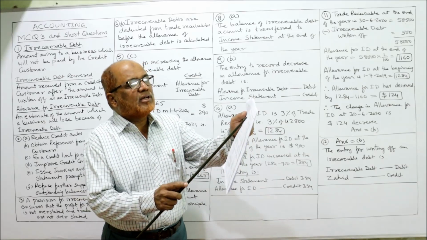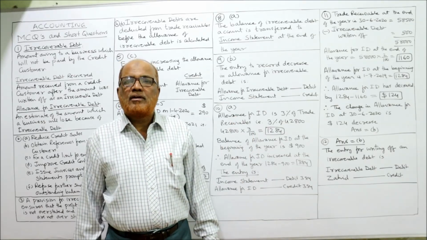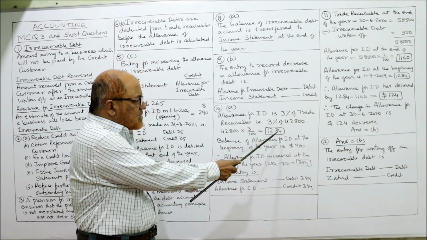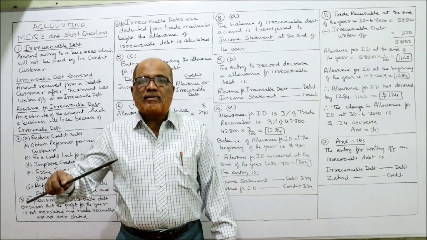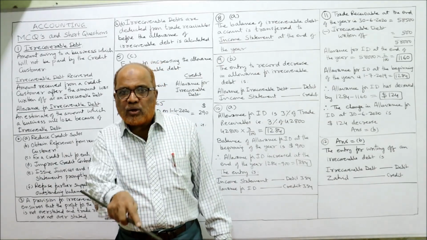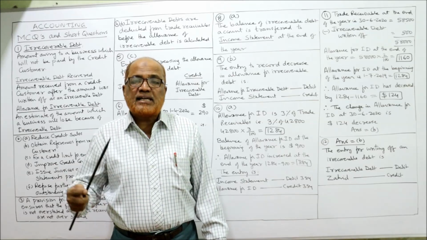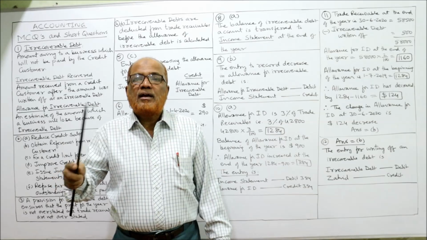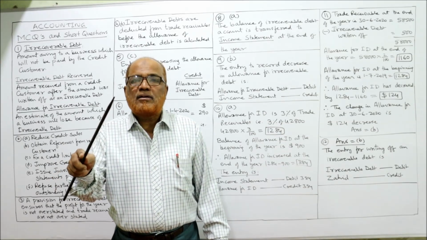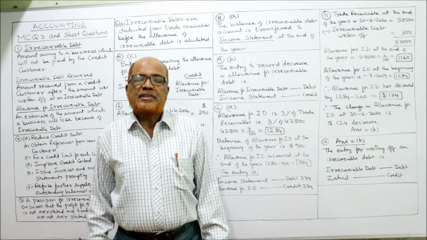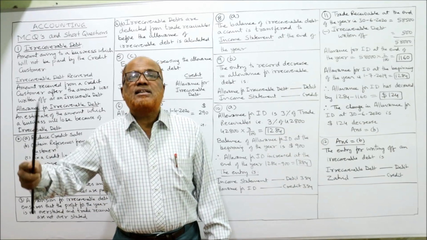Beginning of the year, how much? 900 was the allowance. So beginning of the year, allowance was 900. End of the year, allowance is 1284. So allowance has increased from 900 to 1284. When allowance increases, the entry will be income statement debit, allowance for irrecoverable debt credit. This is the entry for increasing the allowance.